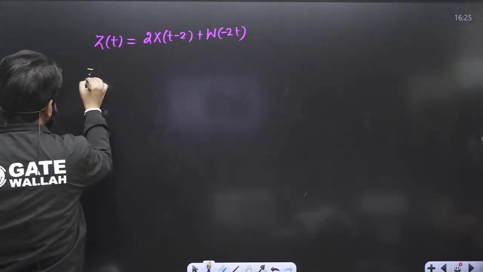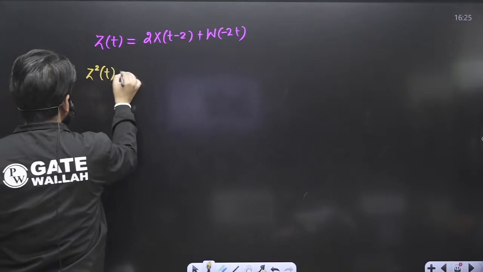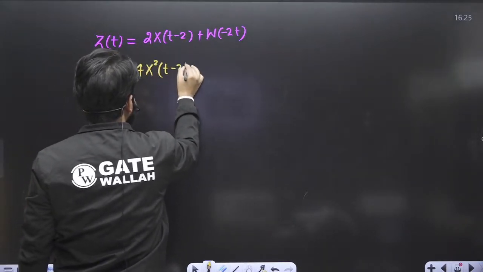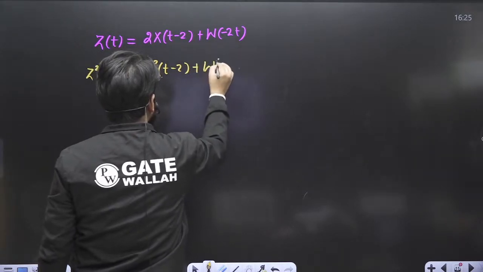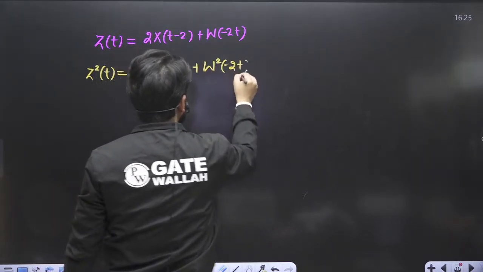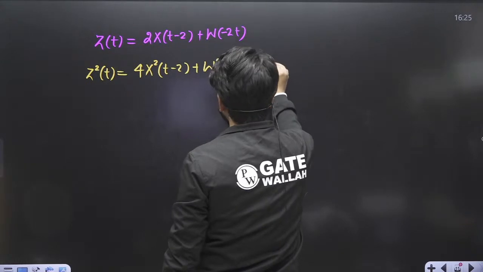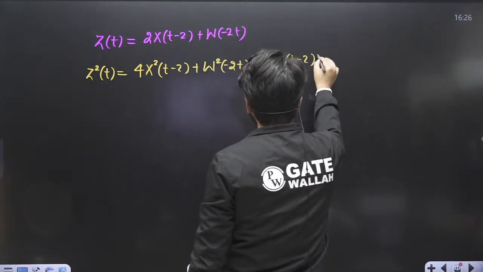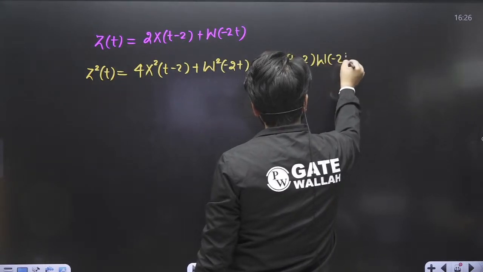So I have given you the shortcut to calculate the variance. Z square(t), you can simply write 4 times X square(t-2) plus W square(-2t) plus 4 times X(t-2) W(-2t).